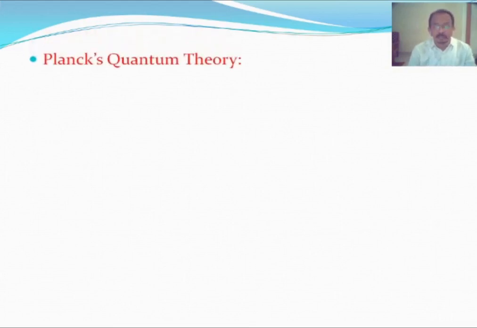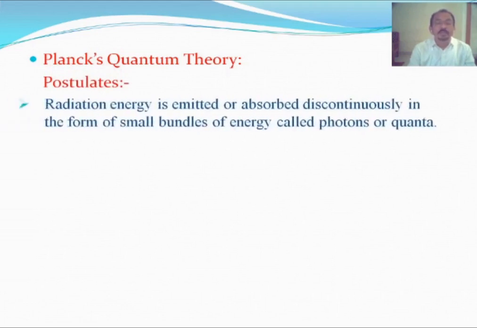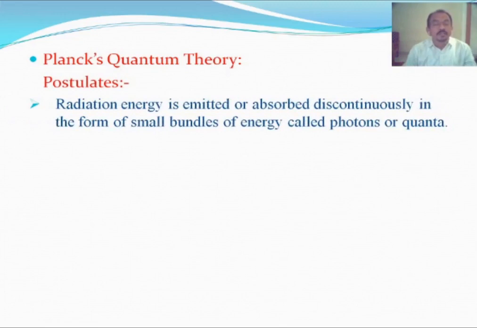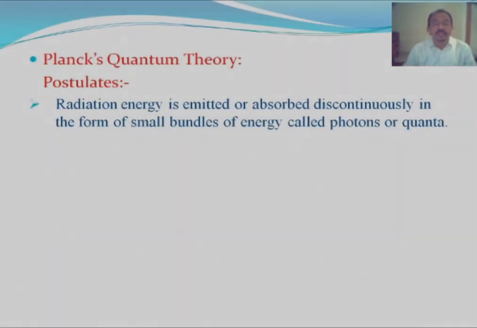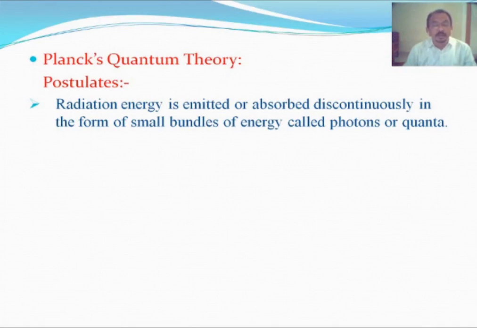This theory is based on certain assumptions or postulates. Now let us see the postulates of Planck quantum theory. According to the first postulate, light or radiation energy is emitted or absorbed discontinuously in the form of small bundles or packets of energy called photons or quanta.